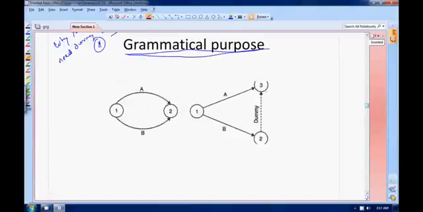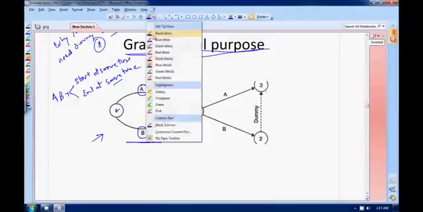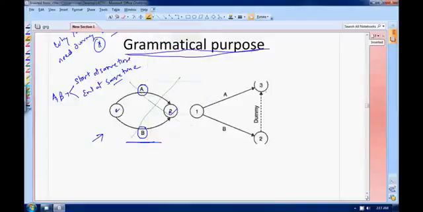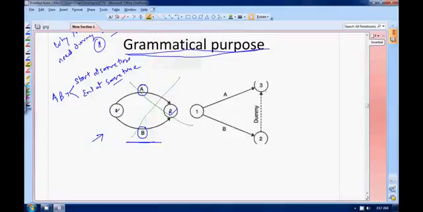Consider this diagram. Suppose I want to represent two activities, A and B. Their logic says that they start at the same time and they end at the same time. That is what the logic is saying. But this representation is absolutely wrong.